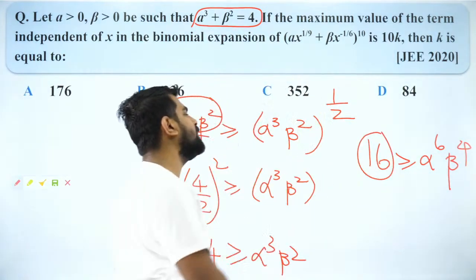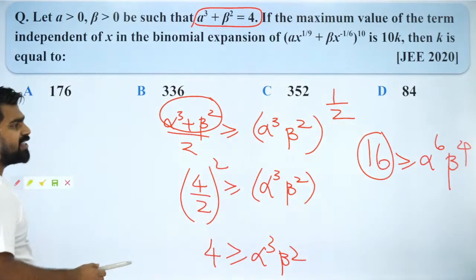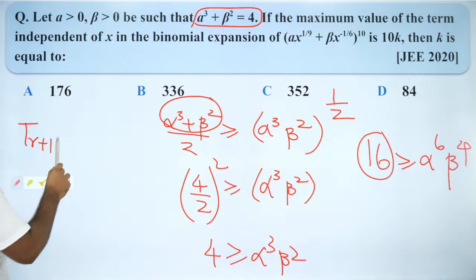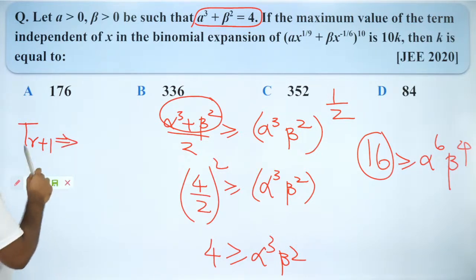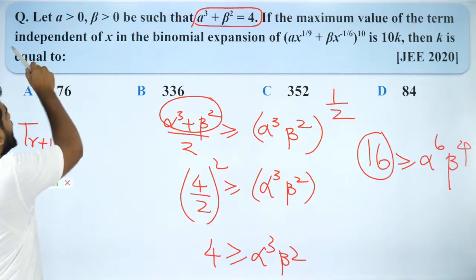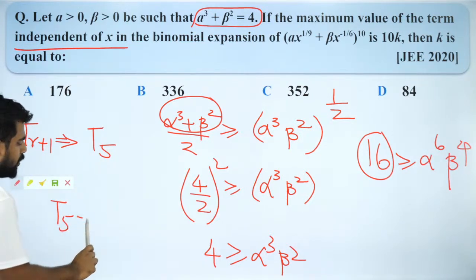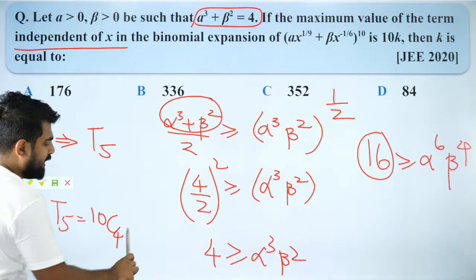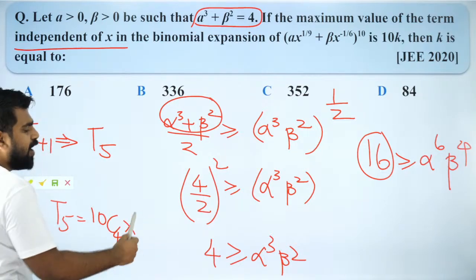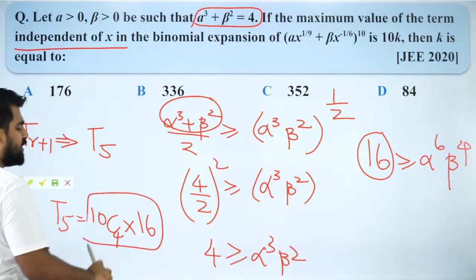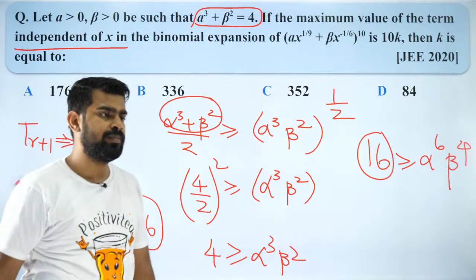So what is the maximum value of alpha power 6 beta power 4? It is 16. So T(r+1), the greatest value of it for the independent term, that is T5. The T5's greatest value will be 10C4 into the highest value of alpha power 6 beta power 4, which is 16. So this is your answer. I hope you guys got it.